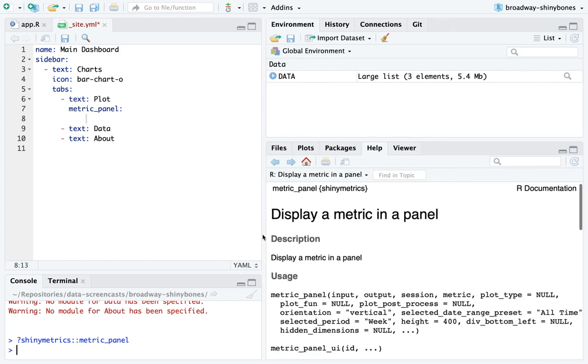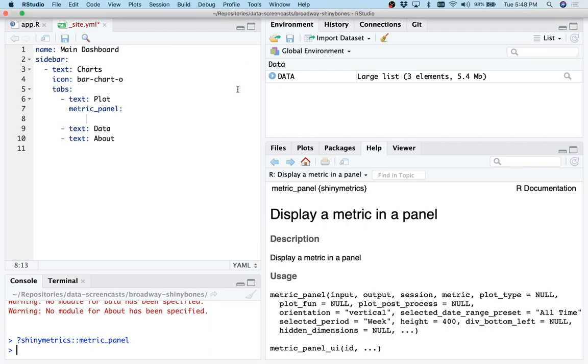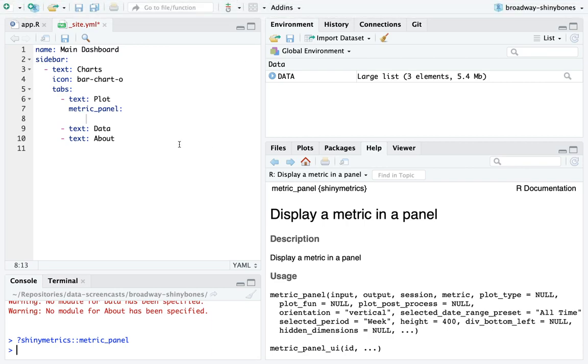The story is Shiny Bones: every one of these pages is a module. If you haven't used Shiny modules, they're really powerful when you're creating larger apps. They make each page self-contained. Shiny Bones is a way to hang a lot of modules off of that dashboard, off that rib cage that we're creating in this YAML.